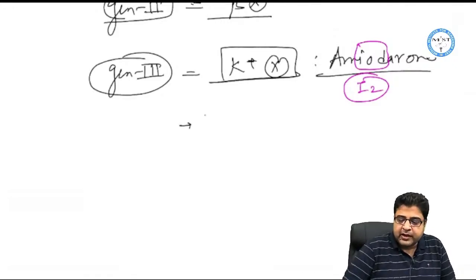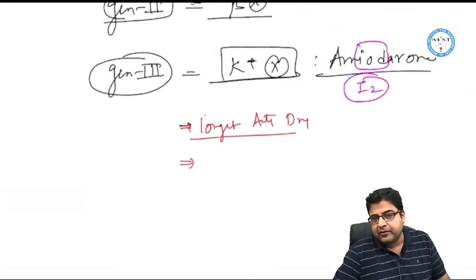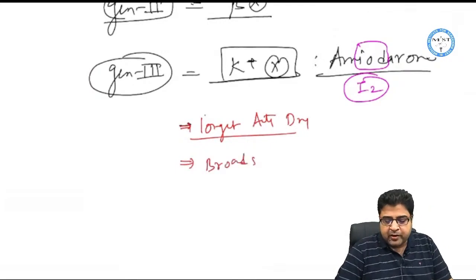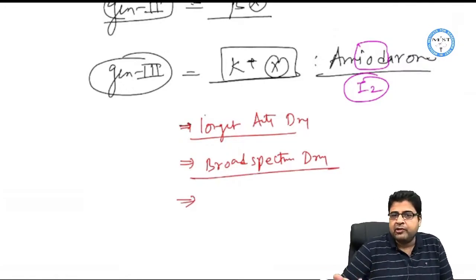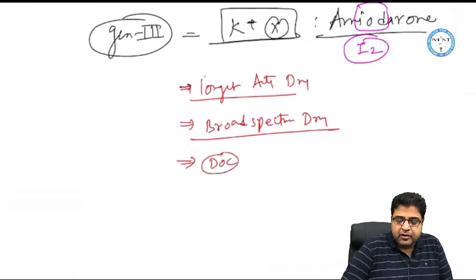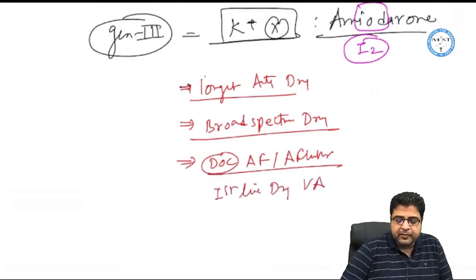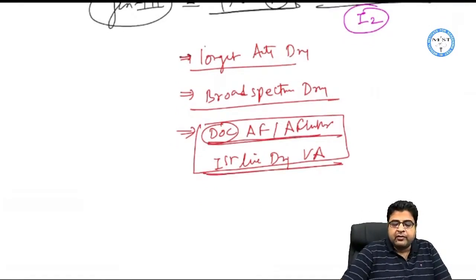Amiodarone is the longest acting medicine available in the market, with a half-life of approximately 3 months. And this medicine is a broad spectrum anti-arrhythmic drug. This medicine can block multiple pathways. It can block sodium, potassium, calcium channels. And this medicine is given as a drug of choice for atrial fibrillation and atrial flutter. And also this medicine is used as a first line drug for ventricular type of arrhythmia, and also given for atrial flutter and atrial